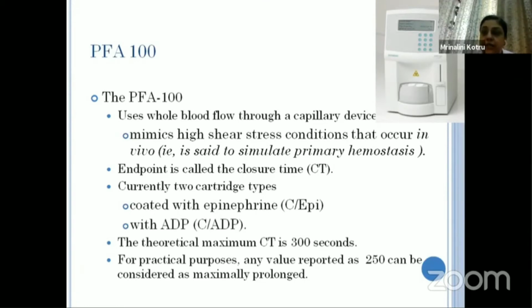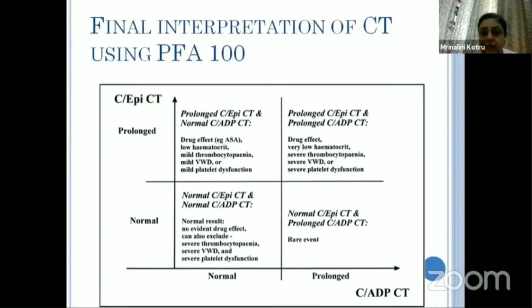And what is measured is the closure time, because when the blood flows through the mesh and when it stops flowing, that is the closure time, and it tells us whether the platelets have aggregated and primary hemostasis has occurred. There are two types of cartridges, one coated with epinephrine and one with ADP, and both are assessed while evaluating PFA.